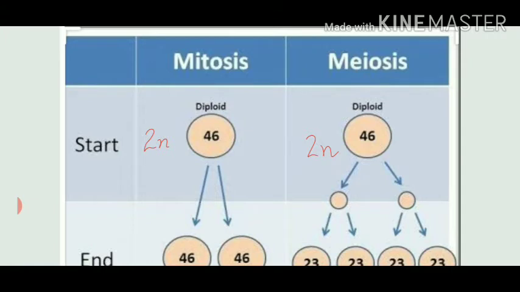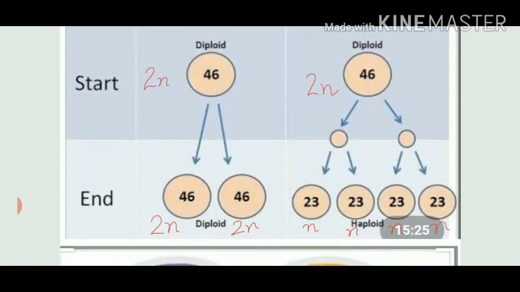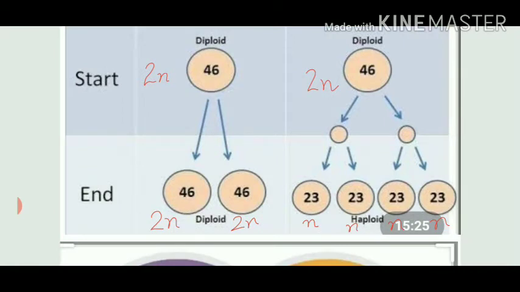In the beginning, there is double set of chromosomes, means 46 in number, and there are two divisions in meiosis, which we call meiosis 1 and meiosis 2. During meiosis 1, the two cells which are formed, that will again further divide and will give rise to 4 haploid cells. That's why meiosis is called as reductional division. So all the cells, they have 23 chromosomes which are less as respective to the beginning cell.